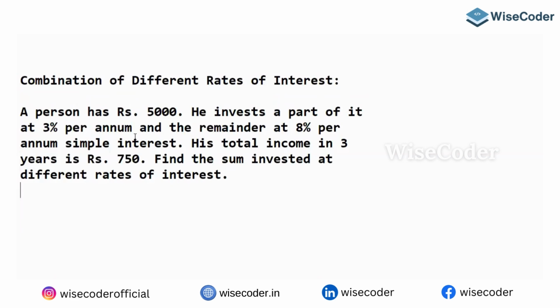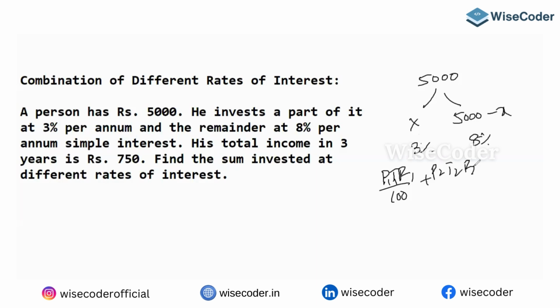See, again, I have to take, look at here. If you want to do it in the general way, 5,000. In scheme 1 he invested X rupees. In scheme 2 he invested 5,000 minus X rupees. He invested at what percent? 3%. Here what percent? 8%. The total interest I know. So the simple interest formula is what? PTR by 100. Yes or no? So P1 T1 R1 plus P2 T2 R2 divided by 100 equals 750.